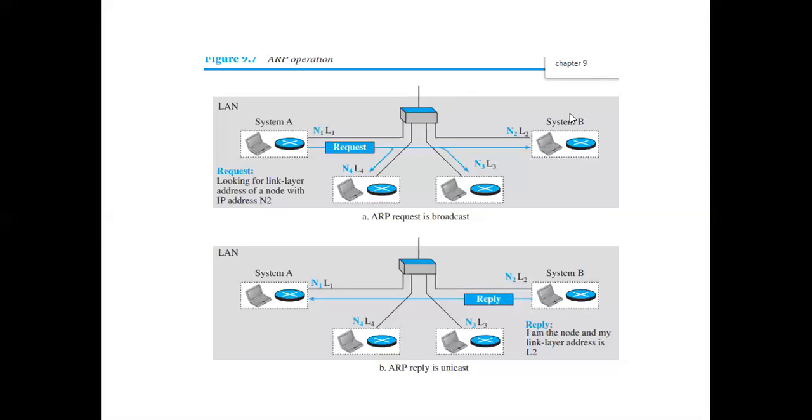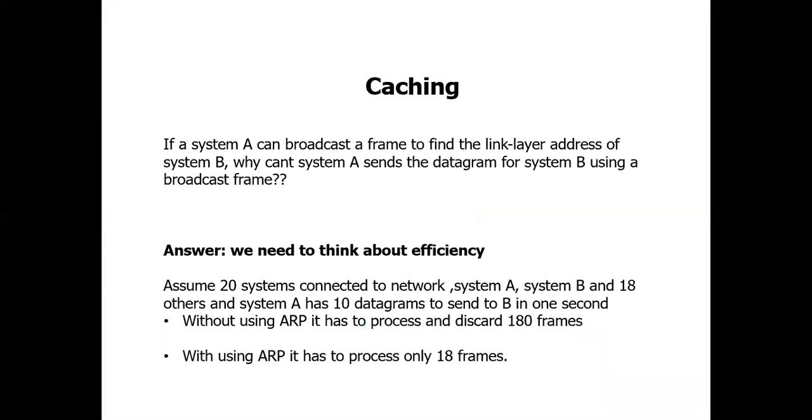Am I clear till now? So this is the ARP operation, and how the ARP request happens. The next concept is caching. Why is caching required? Now you may have a question: if system A can broadcast a frame to find the link layer address of system B.